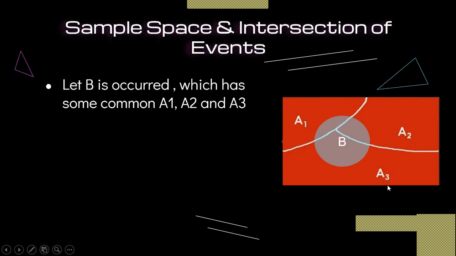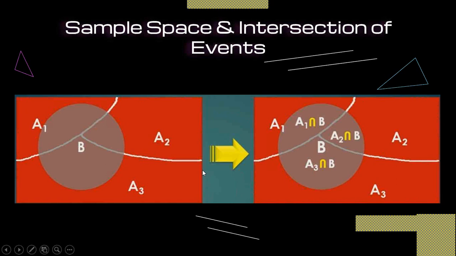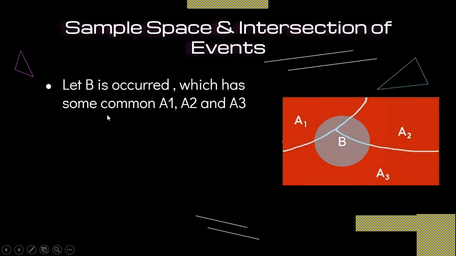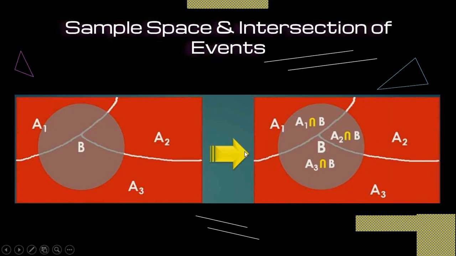Now at time T, a new event B occurs, and it has some common space with A1, A2 and A3. So how can we represent it?